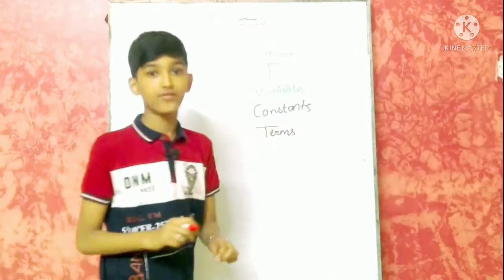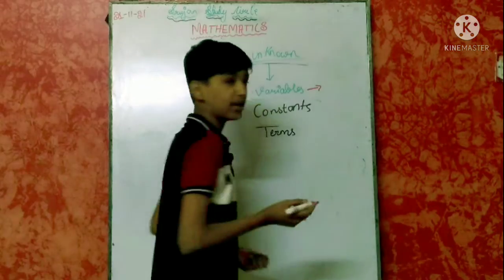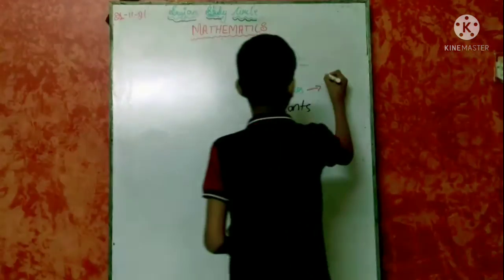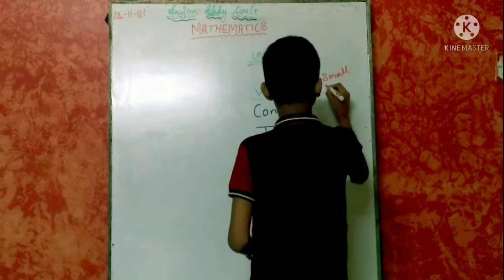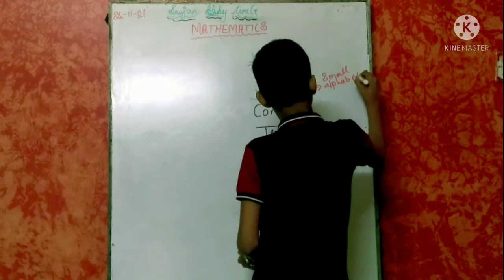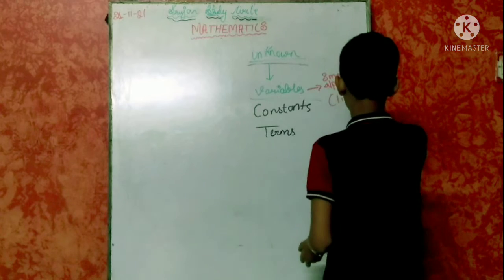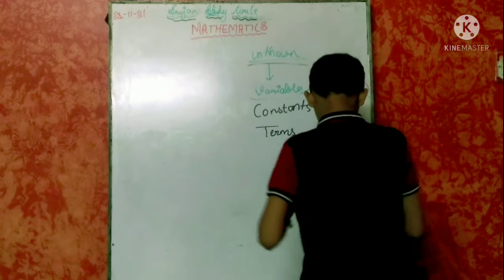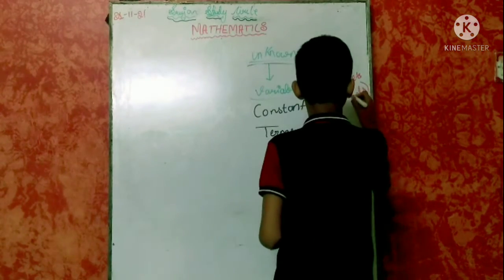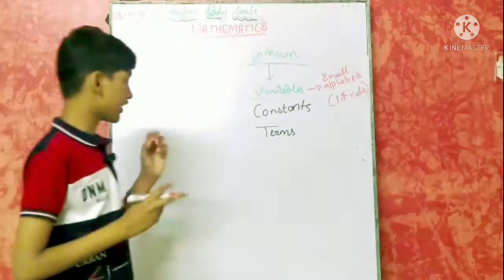We represent variables by small letters, small alphabets, or literals. Now why do we use these literals?